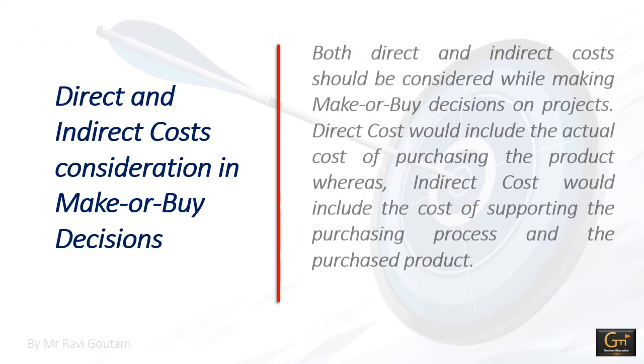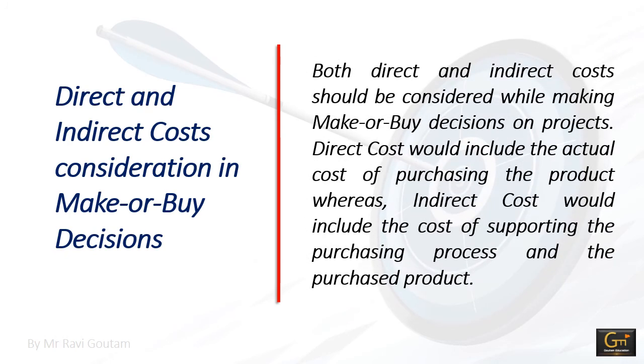Another important point in direct and indirect project cost is direct and indirect cost consideration in make or buy decision. Both direct and indirect cost should be considered while making a make or buy decision on the projects. Direct cost would include the actual cost of purchasing the product, whereas indirect cost would include the cost of supporting the purchasing process and the purchased product.